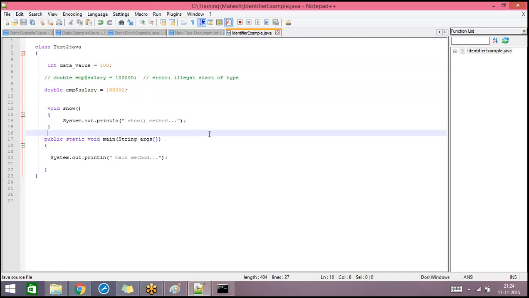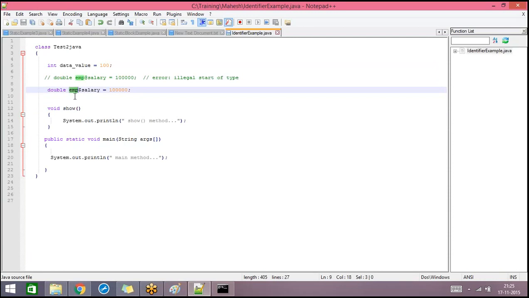I'm copying the error also here so that when I share the example, it will be easy for you to understand. Is this a valid name? No, the dollar symbol should not be used. This is valid because I think dollar can be used. Dollar can be used. Only underscore and dollar. Only these two special symbols are allowed.